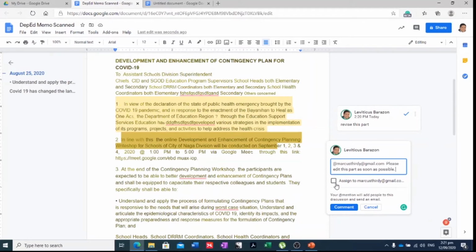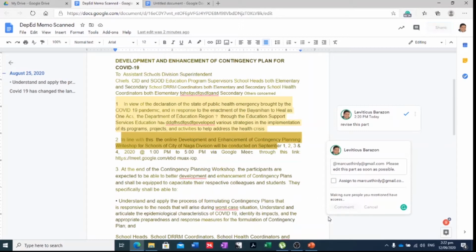So you have two options here. You can assign this one to that person that I have tagged. The assigned person will be notified and responsible for marking it as done. So if you click on this, then you'll be able to give them the authority to say that it has been accomplished. But if you don't want that power to be given to them, then you uncheck this one. So your mention will add people to this discussion, and then they'll receive an email that they need to do it, but it is still you as the owner who will tag it as done.